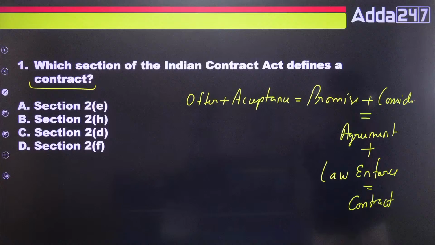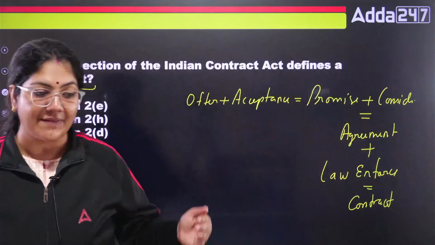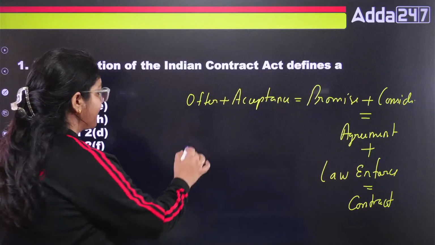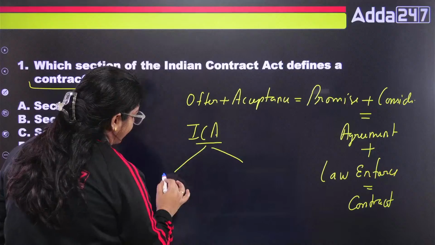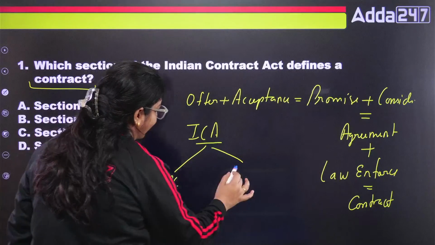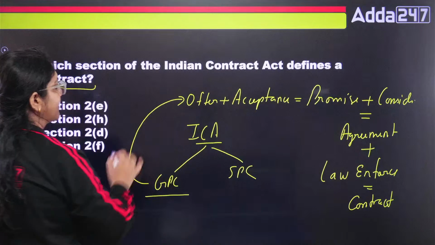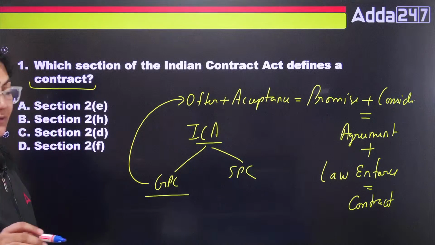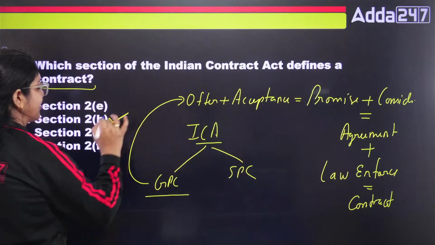So basically, the contract law is divided into two parts: general principles of contract and special principles of contract. In the Indian Contract Act, two parts: general principle of contract, special principle of contract. In the general principle of contract, this formula is there. So if we define the definition of contract, please learn this section 2H.